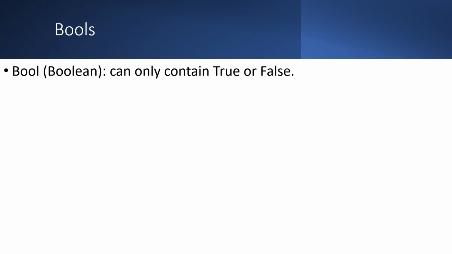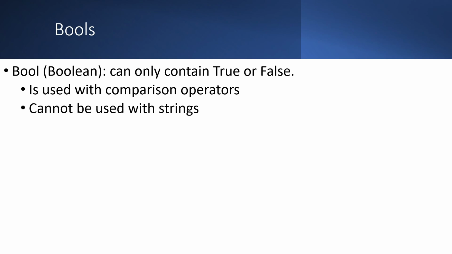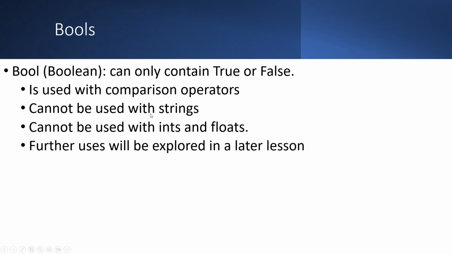Last but certainly not least, let's talk about bools. Bools are probably the least used outside of conditional statements and operators, but Boolean variables can only contain true or false. One thing that I think a lot of people kind of forget when dealing with bools is that they're only really looked at as 1 and 0. True being 1, false being 0. There are a lot of things you can do with a bool, but for the sake of simplicity, it will only be talked about once we get to actual use of it.